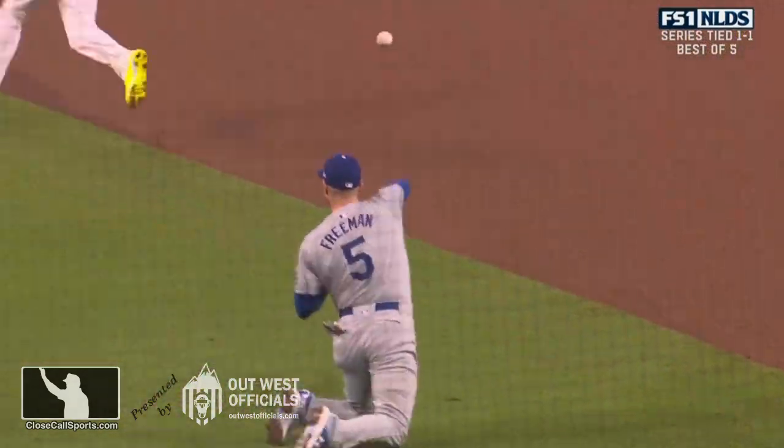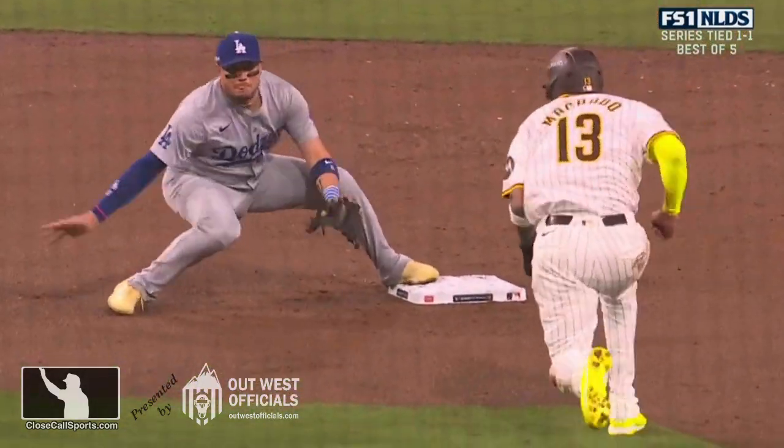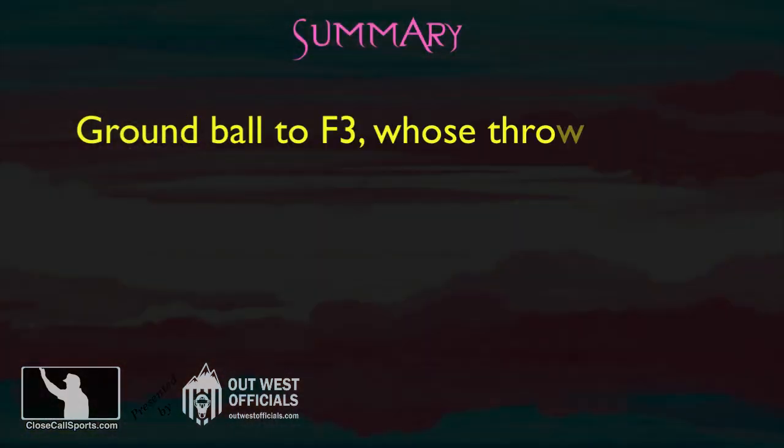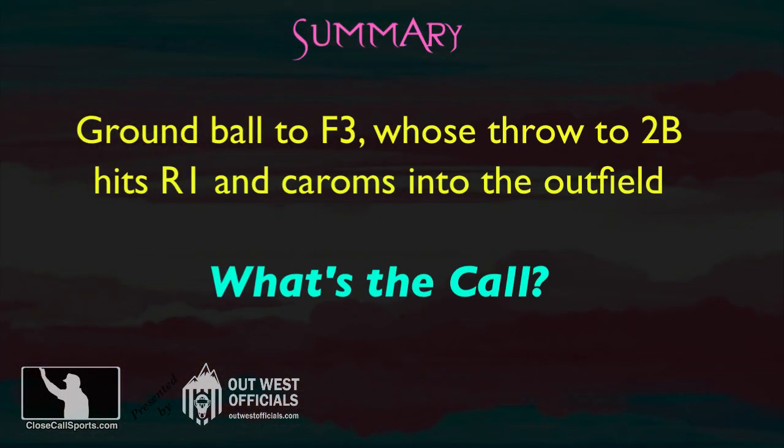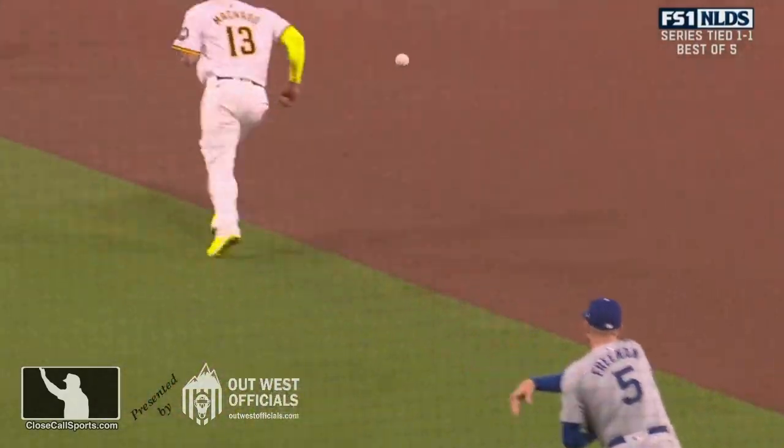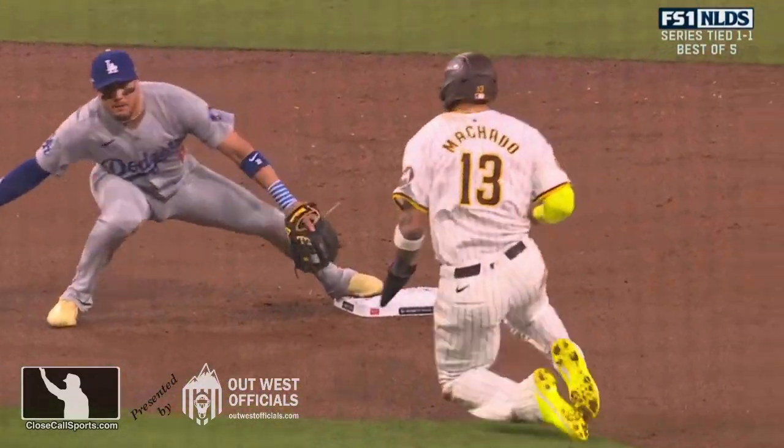The Padres are at the corners with nobody out. Well, Machado did step inside the baseline a little bit. To recap, the first baseman's throw hits the runner in the back, caroms into the outfield. What is your call? When there's a bunt and that runner gets in your way, you're taught hit him right between the numbers, and that's an automatic out. This first baseman is the same rule.